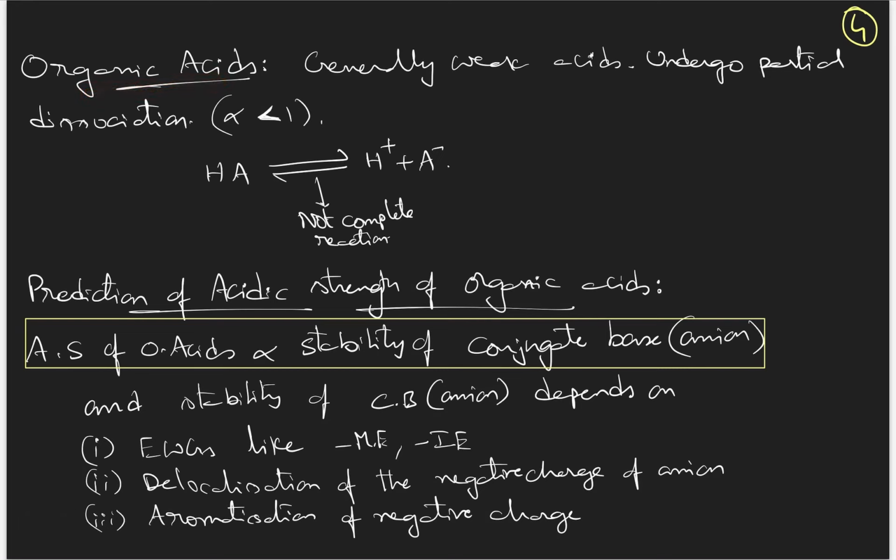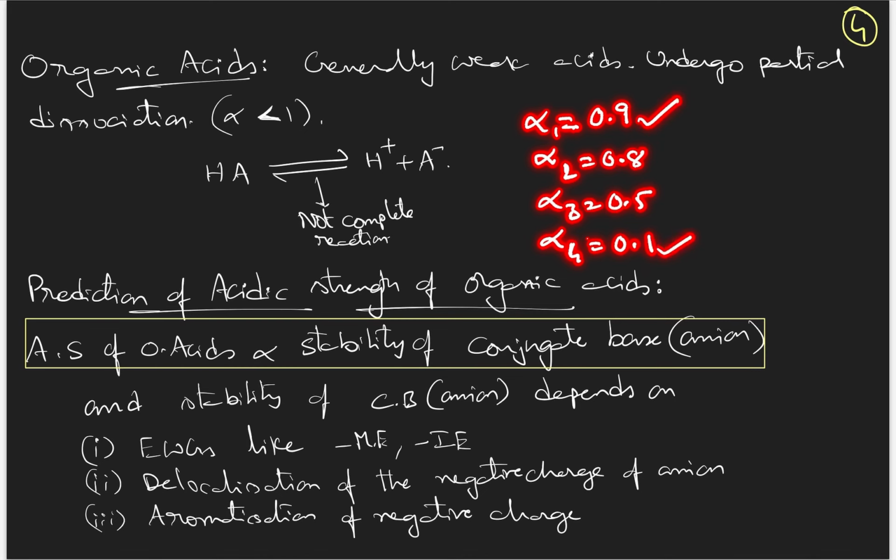Then coming to organic acids. Organic acids are generally weak acids. They only partially undergo dissociation, that is alpha less than 1. HA partially dissociates into H plus and A minus. Now, if they are partially dissociating, alpha is definitely less than 1, but it may be 0.9, and for another acid it may be 0.8, for some other acid 0.5, and for some other acid 0.1. Definitely this is a stronger acid, this is a weaker acid, yes or no? So this is the decreasing order of acidic strength.